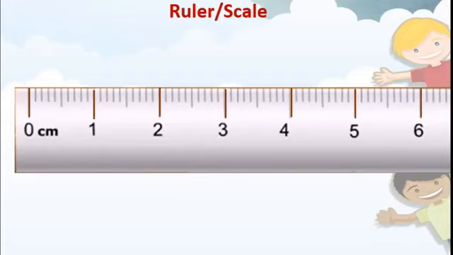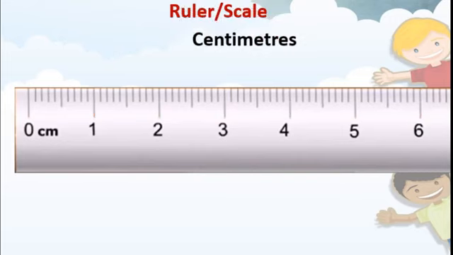Correct? The distance between these numbers is called a centimeter. See, this is 1 centimeter, 2 centimeter, 3 centimeter, like this. These tell us about the centimeter. Got this, students?